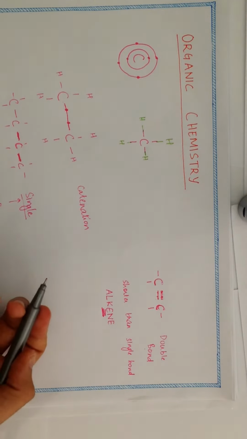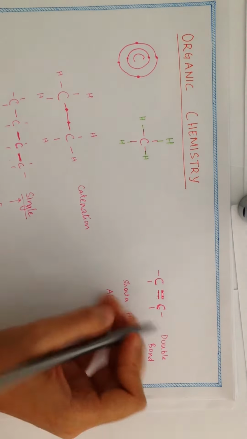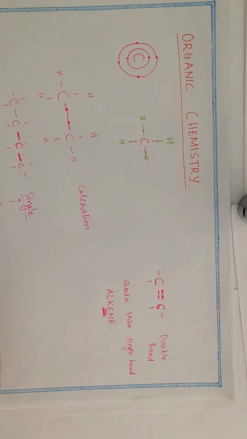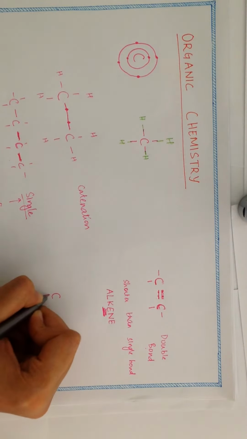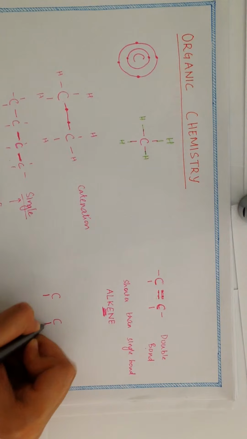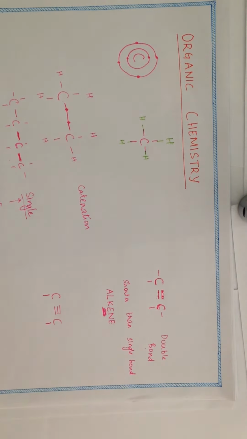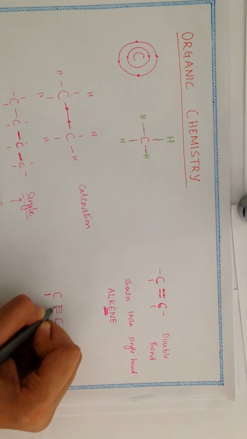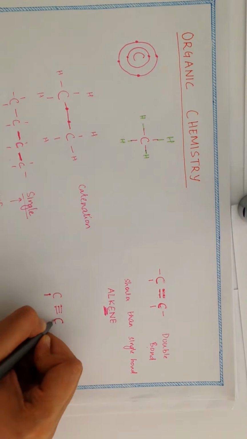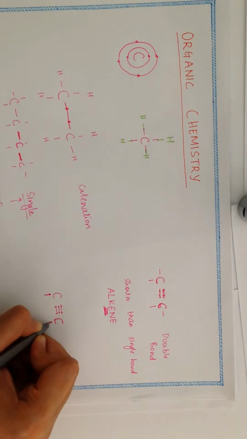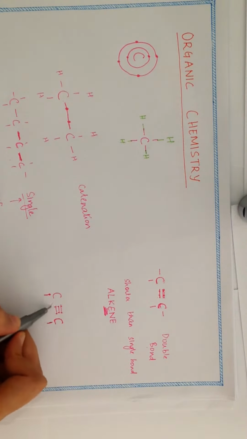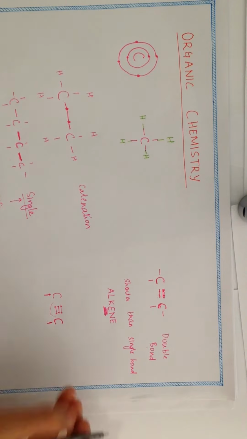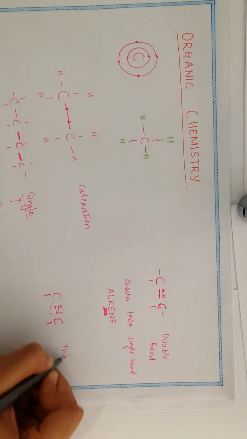Now a very natural question, I also have it. What if this carbon holds 3 hands with the other carbon? So I have 4 hands for this carbon, right? And it's sharing 3 of those hands with the other one. Is that possible? This carbon with its 4 electrons and this carbon with its other 4 electrons are essentially sharing these 6 electrons between each other, giving rise to a triple bond.